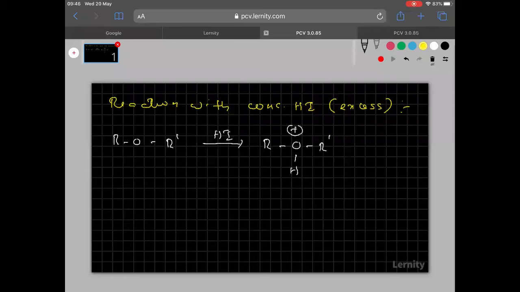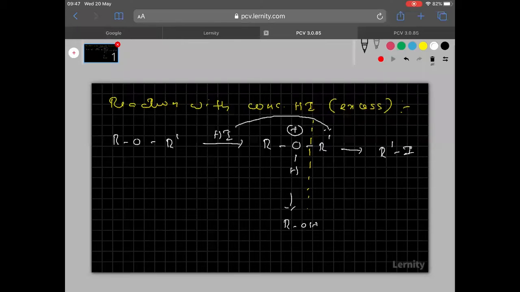Let us think this bond is breaking here. Then what do we get here? ROH we will get. Then this R'I is there now. R'I will react with I minus. Then here we get R'I. Is it clear everyone?